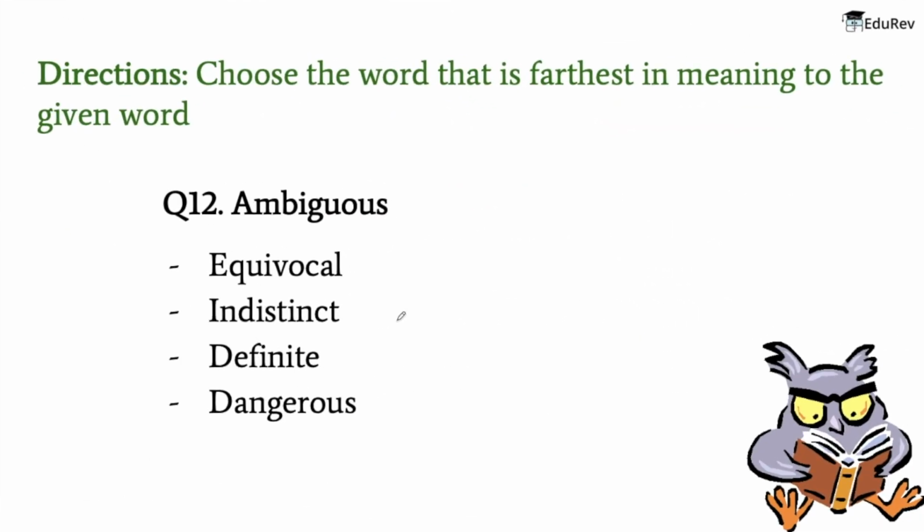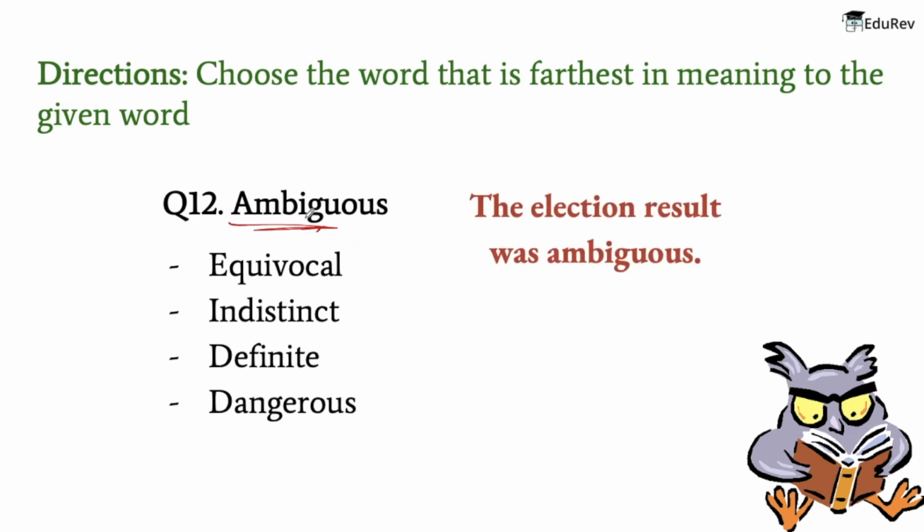The next word is ambiguous. So the meaning of this word is something that is open to more than one interpretation. For example, the election result was ambiguous. That is open to more than one interpretation. Now the meaning of the words that are given: the meaning of equivocal is open to more than one interpretation. Similarly, the meaning of indistinct is not clear or sharply defined.